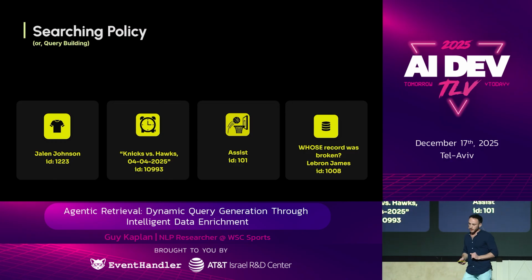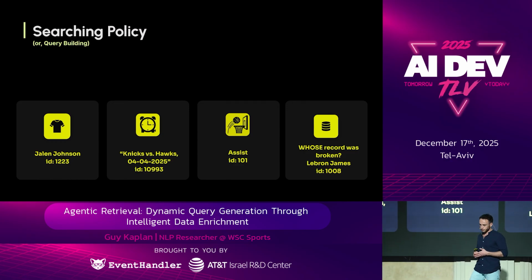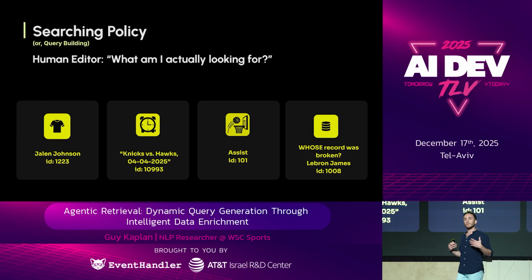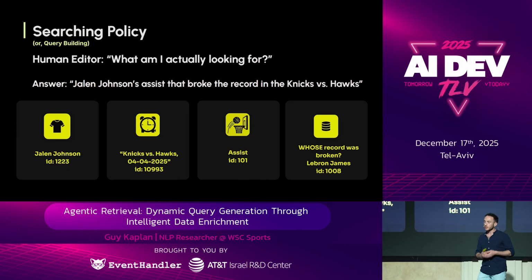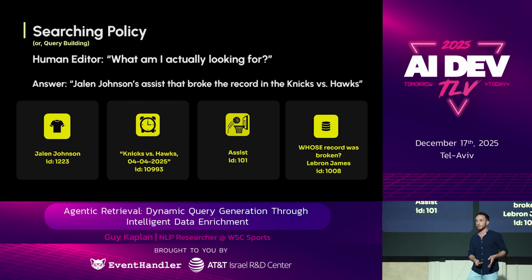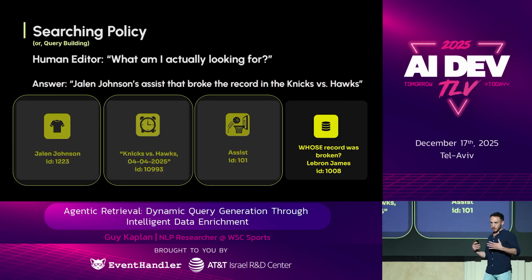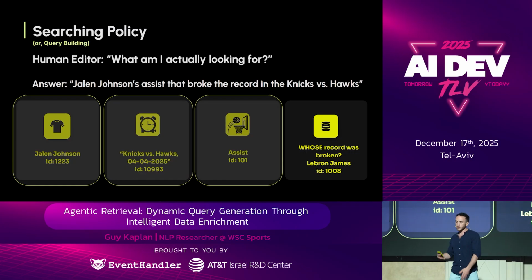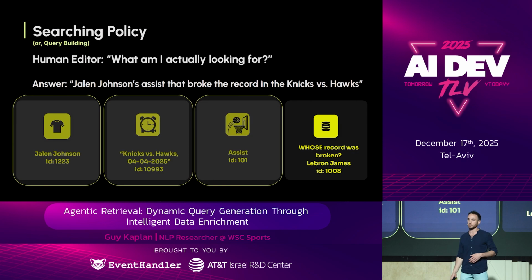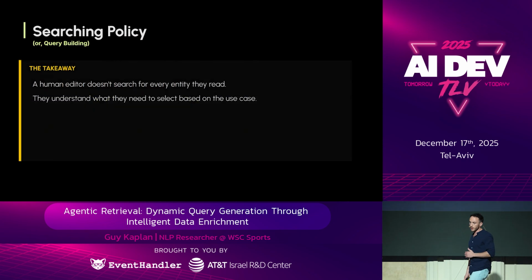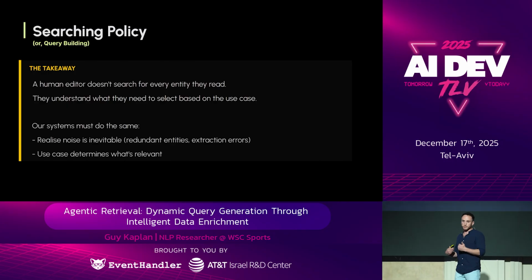Let's take a step back again and think about how a human editor would approach this. They would ask, what am I actually looking for? And then they would answer, Johnson's assist in Game 6 that broke the record. So using that understanding, the editor would simply select the correct entities. They would ignore LeBron James. So that's what we try to do as well. The main takeaway here is that a human editor does not search with every entity that they encounter. They understand what they need to do based on the use case. So that's something that we must want as well for our system.